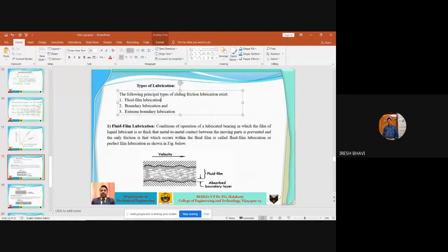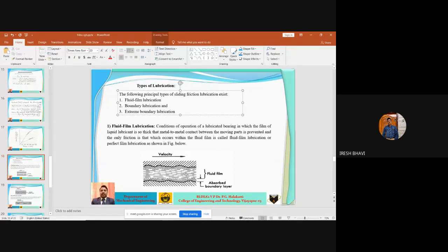If the viscosity is very high, then what happens? No doubt it will create a very thick oil film, but along with that, it will create some resistance to the flow. And when there is resistance to the flow, fluid friction also increases.